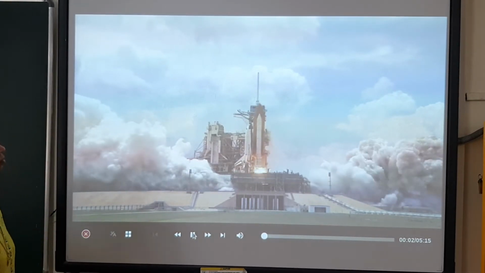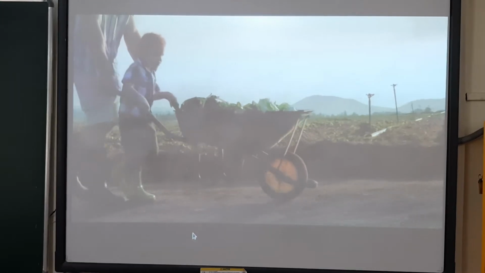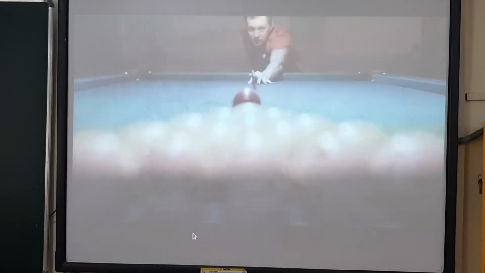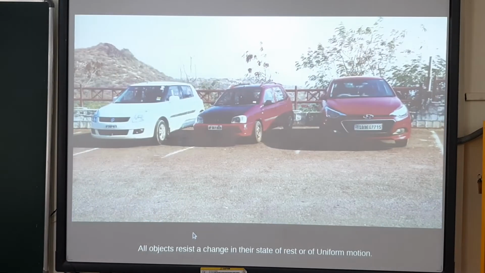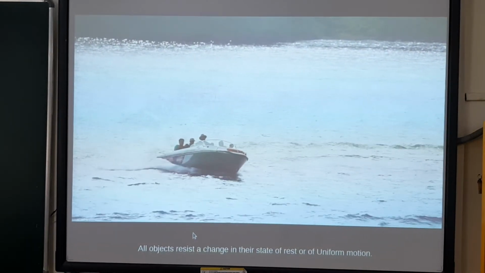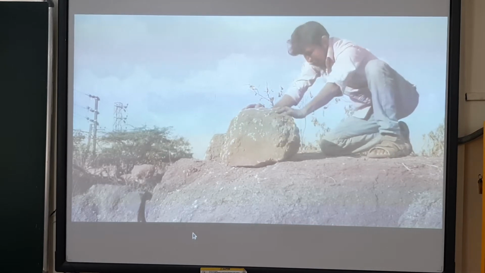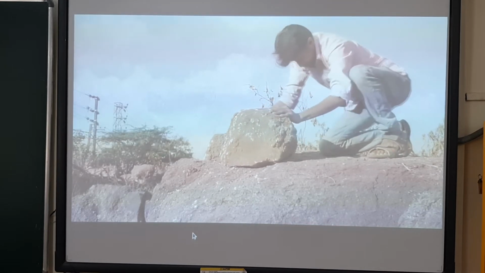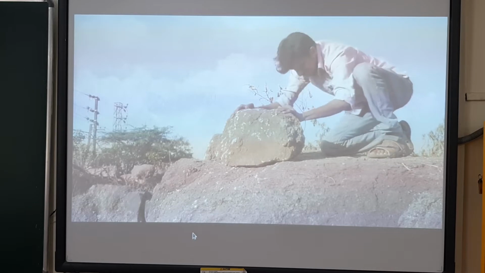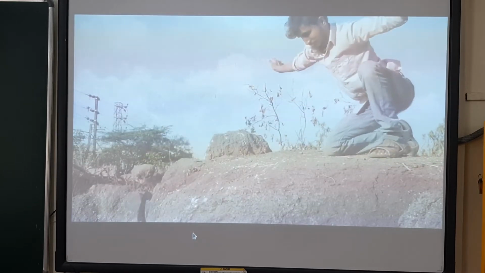In this module, you will learn about inertia. The essence of the first law of motion is that all objects resist a change in their state of rest or of uniform motion. For example, when you try pushing a boulder at rest, it resists motion initially. However, if you exert enough force, the boulder starts rolling.